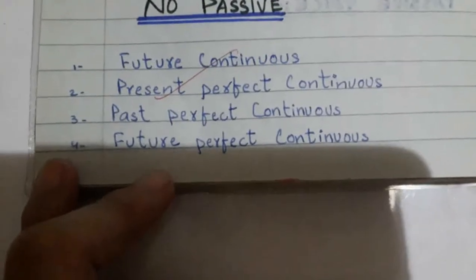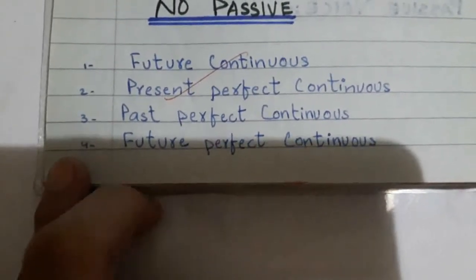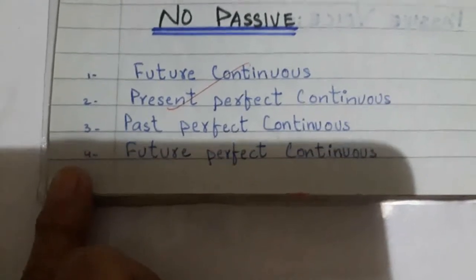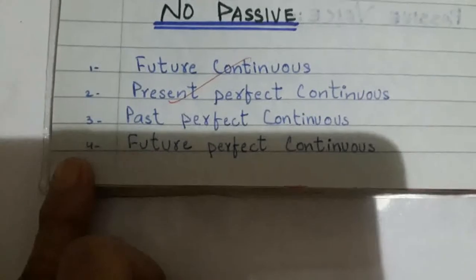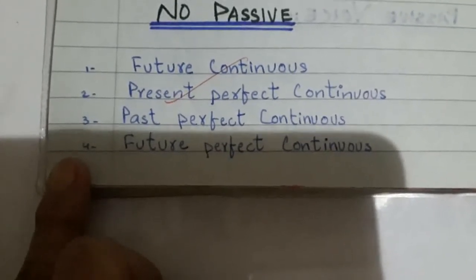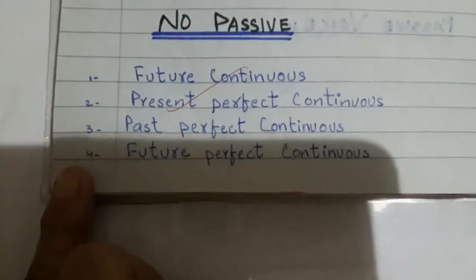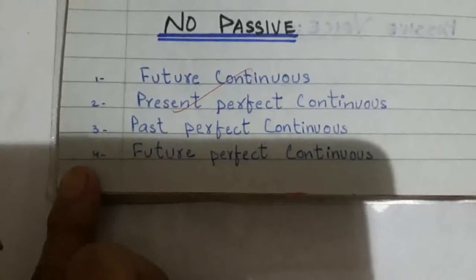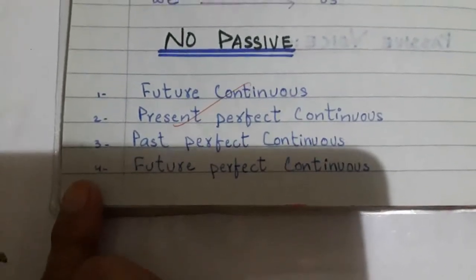And all the perfect continuous tenses, present perfect continuous, past perfect continuous, and future perfect continuous, will not be converted into passive voice. So you must remember that future continuous and all the 3 perfect continuous will not be converted into passive voice. If a sentence is given to you to convert, your answer will only be no passive. Just see how to do it.